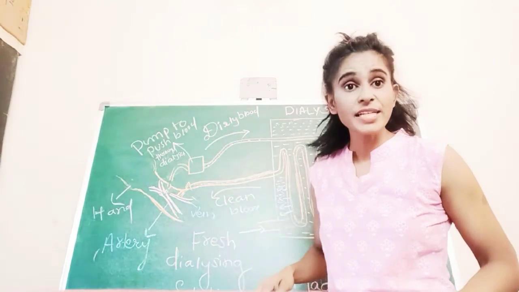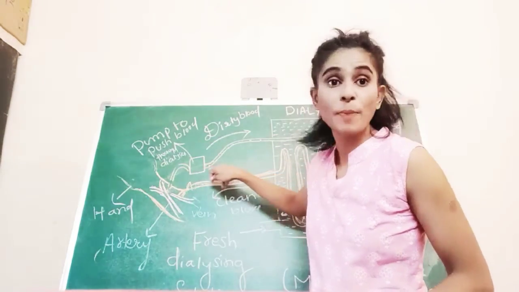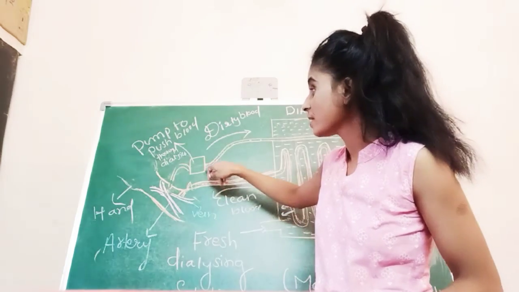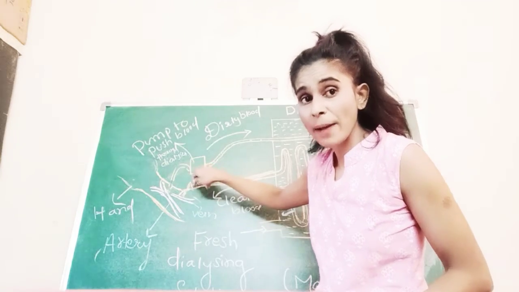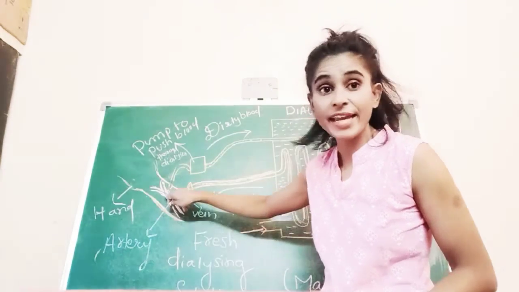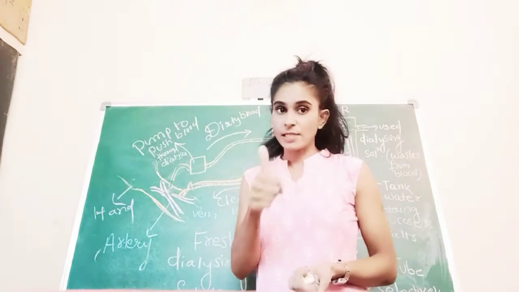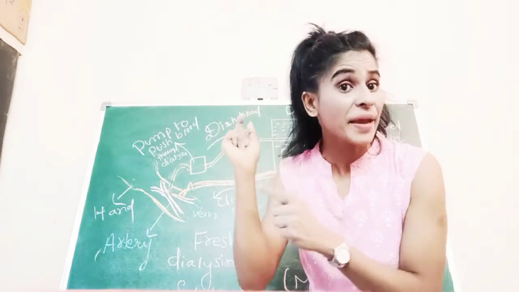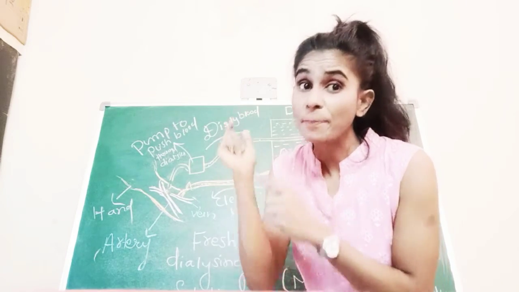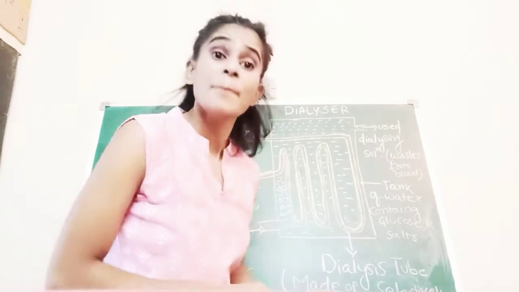From the arteries of the patient, the waste blood is pumped out by the dialyzer machine. What is the first step? From the patient's artery, the dirty blood is pumped out by the dialyzer machine.